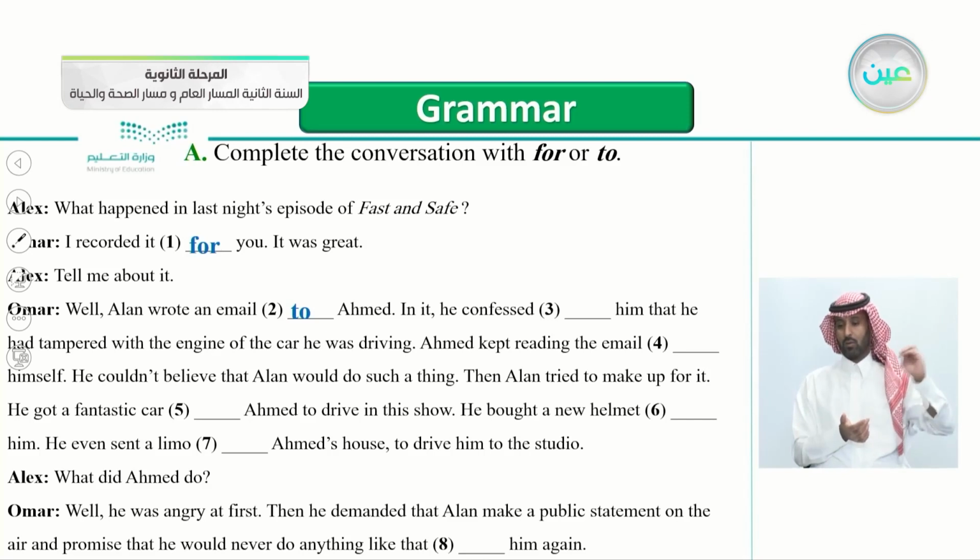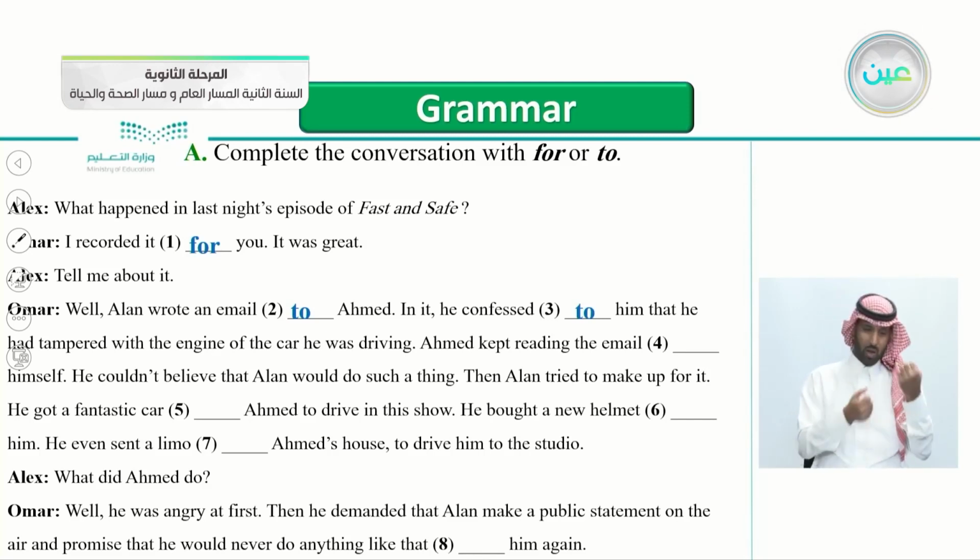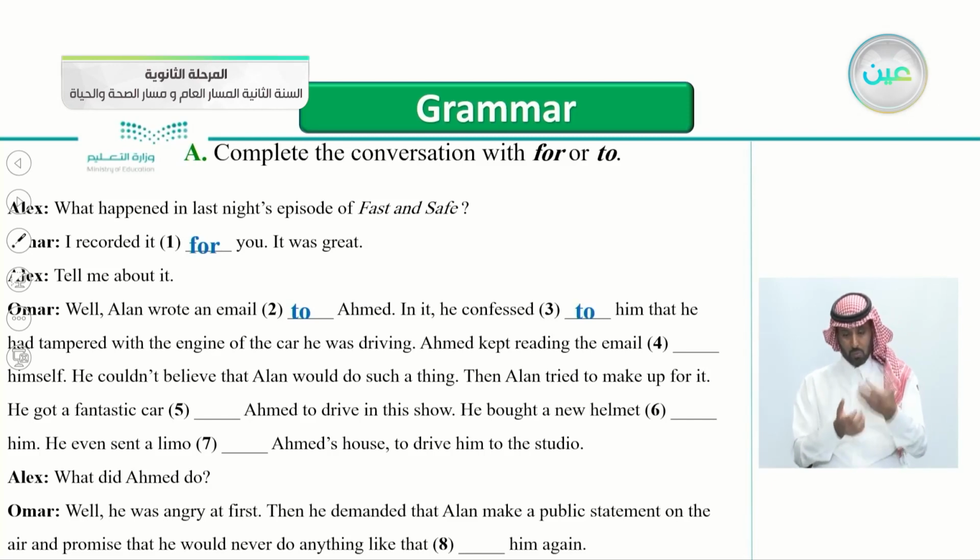In it, he confessed to him that he had tampered with the engine of the car he was driving. Ahmed kept reading the email to himself, that's correct. He couldn't believe that Alan would do such a thing. Then Alan tried to make up for it.